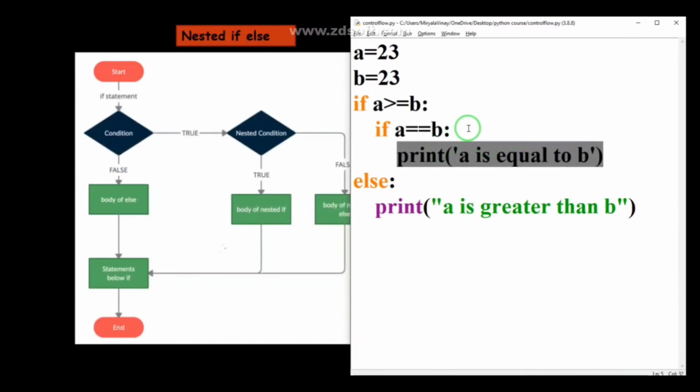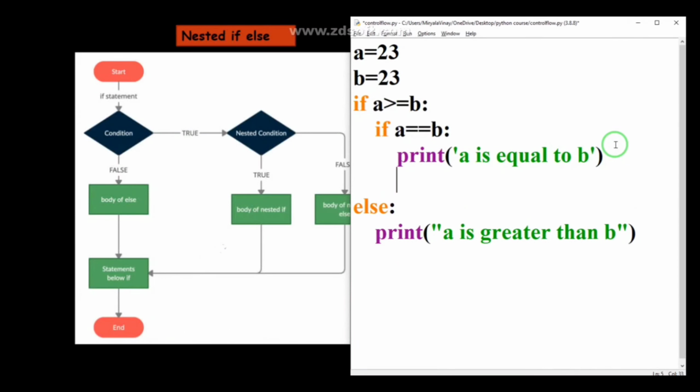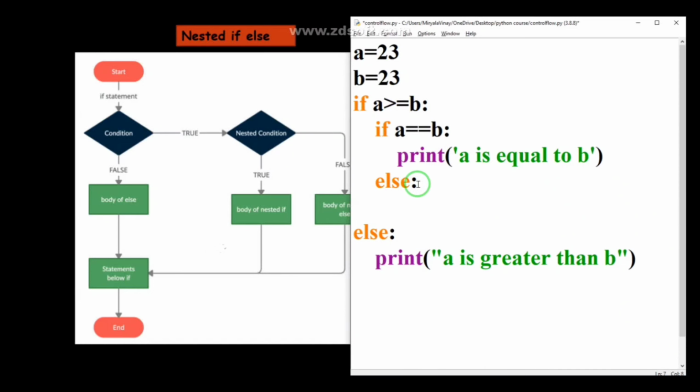Okay, and I am mentioning another else statement in the nested if also. As you can see, I am mentioning else. See, before I started writing if from here, guys, so I am also writing else from here only, and I am writing another statement like a is not equal to b, and I am changing the value to 2.